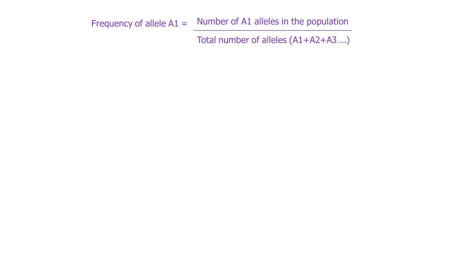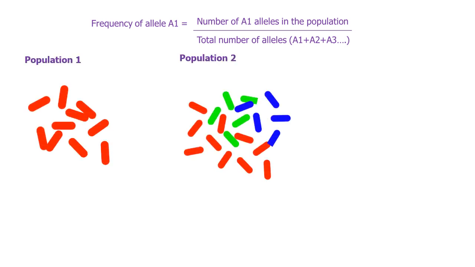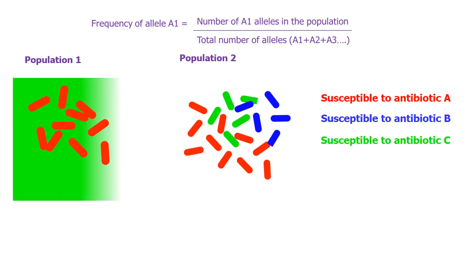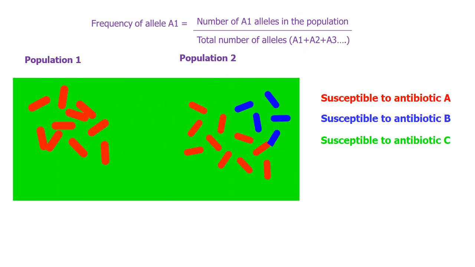Take an example of a group of bacteria in a Petri plate. There are two populations of bacteria. The first population contains bacteria that are susceptible to antibiotic A but resistant to all other antibiotics. The second population contains three types of bacteria that are susceptible to three different antibiotics and resistant to others. If antibiotic C is applied to the two populations, some individuals in the second population will die, but all the individuals in the first population will survive.